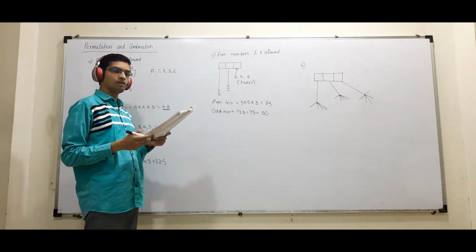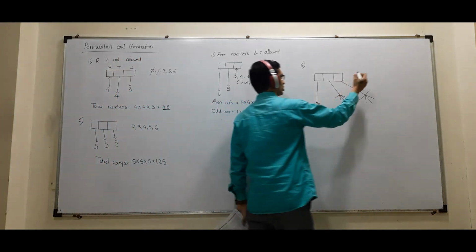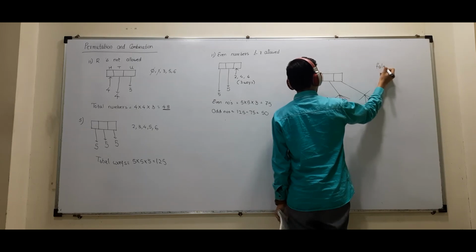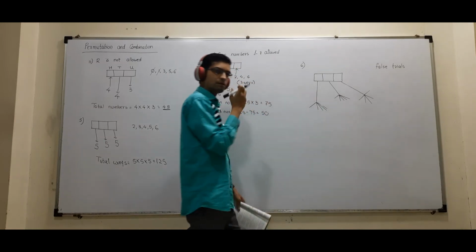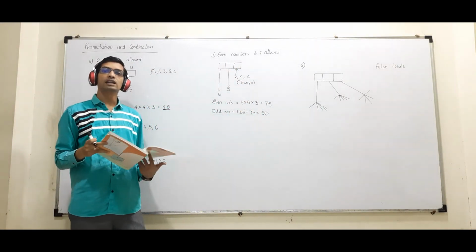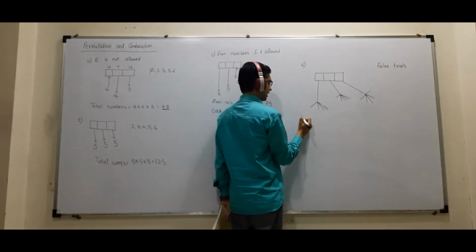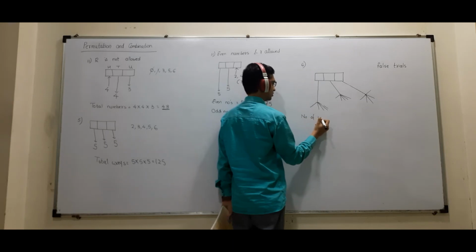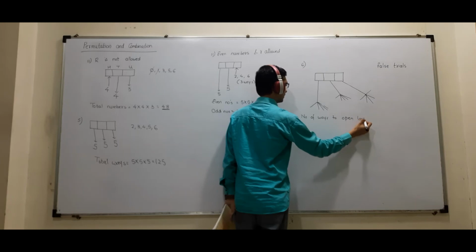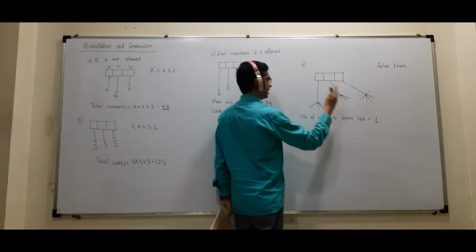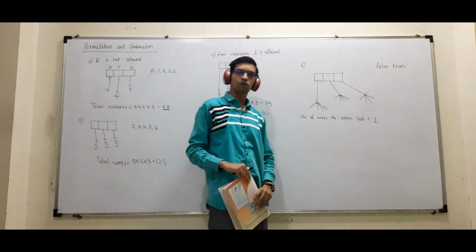Determine the maximum number of false trials. The question should be: determine the maximum number of false trials. Suppose a thief comes, so how many maximum trials can he make where the lock will not open? We know the number of ways to open the lock. In how many possible ways will the lock open? Definitely only one possible way. There's only one way that all three letters will be correct. So there is only one way of opening the lock.